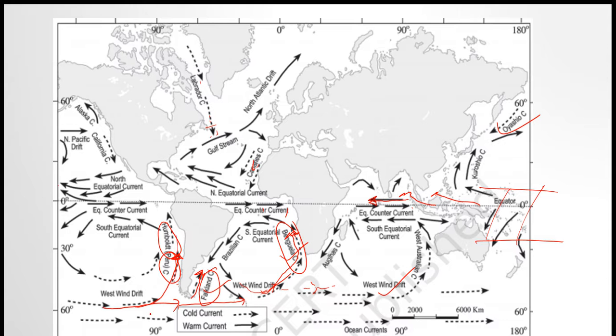Some part of West Wind is moving further near West Australia, getting a name West Australia. The last part of the cold current coming from the Antarctic pole is the Western Africa one.